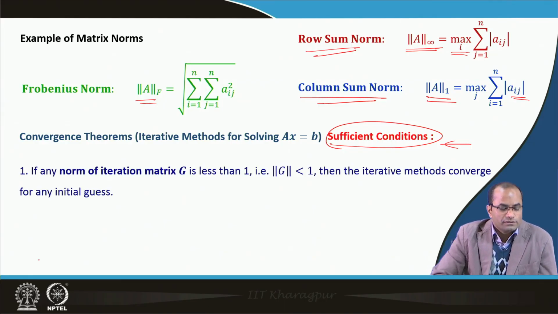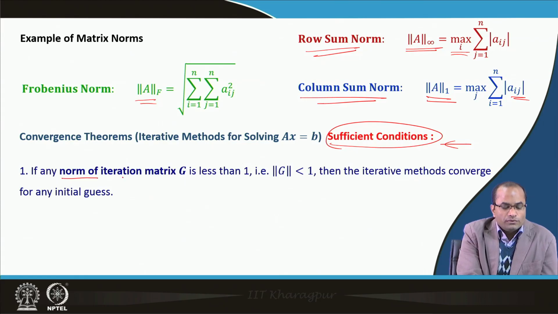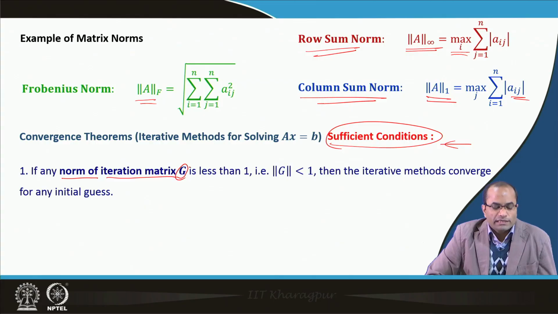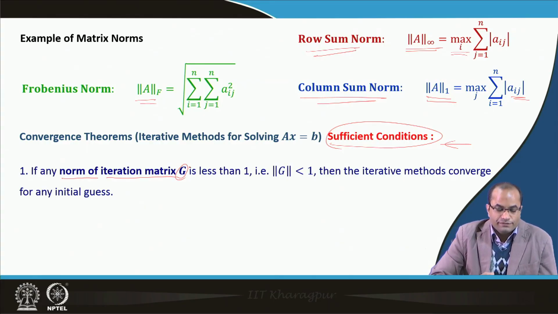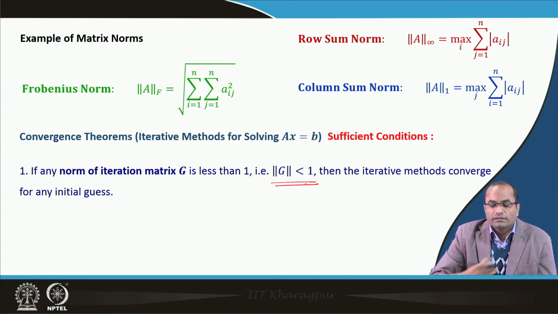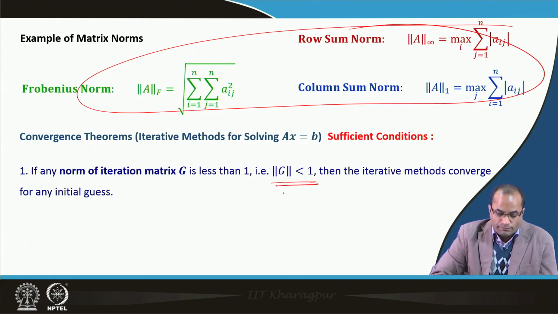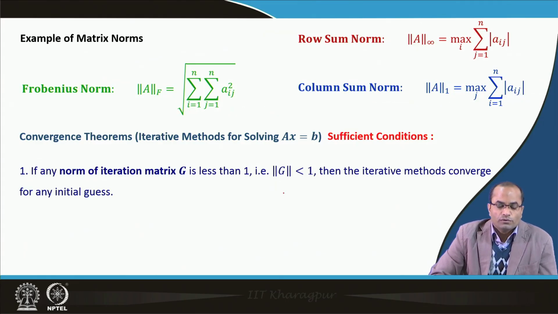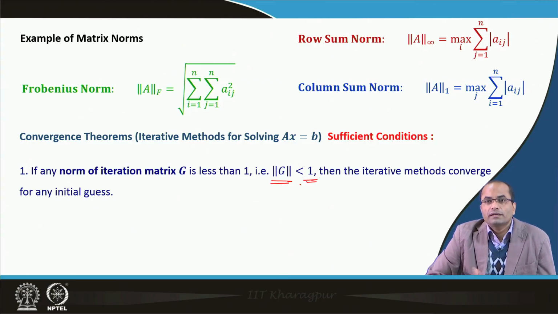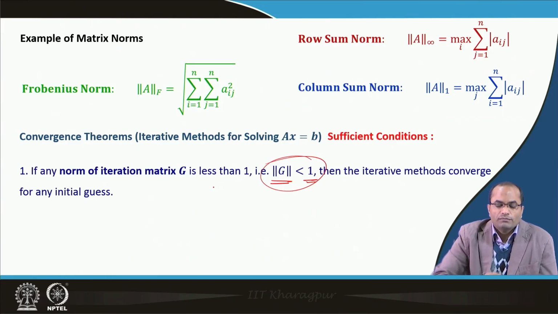So, these are the two results. If for any norm of the iteration matrix G, so again we have to compute, in this sufficient condition, at least the iteration matrix, and if we check that any norm is less than 1, then the iterative method will converge for any initial guess. We have seen a few examples of norms here, and there are many more. In some norms G may not be less than 1, but if we check another one, it may be less than 1. So, if we find that any norm is less than 1, then we can say that the iterative method will converge.